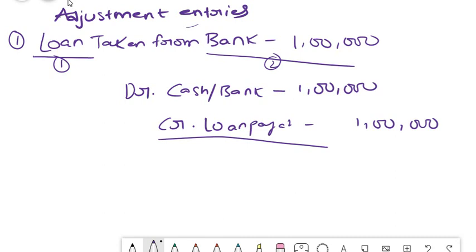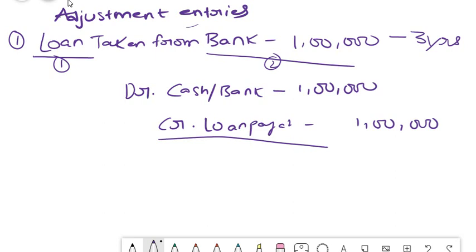So you think here in terms of balance sheet. Loan payable is a liability, and this loan, assuming that you have taken for a period of 3 years, should not come in your P&L because it is not pertaining to that year only. Generally you take a loan for a few years period of time, maybe 3 years or 5 years or 10 years, and it is a liability for you. It is not an expense. So you generally credit loan payable. This is the common entry that you post when you receive a loan, friends.